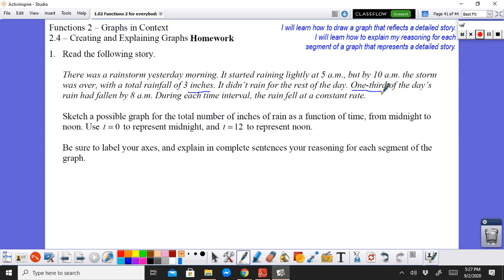So time is on the x-axis from midnight to noon. Again, you're going to be using t equals 0 to represent midnight and t equals 12 to represent noon. Be sure to label your axes and explain in complete sentences your reasoning for each segment of the graph. Okay? Try it on your own and